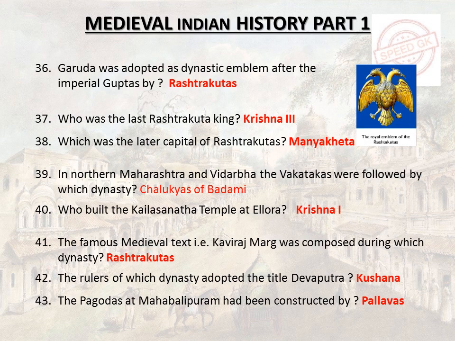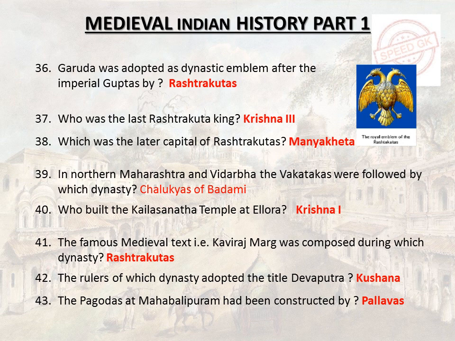Ellora caves of Maharashtra were built during the rule of Rashtrakuta. Which was the early capital of the Rashtrakutas? Vatapi. Garuda was adopted as dynastic emblem after the imperial Guptas by Rashtrakutas. Who was the last Rashtrakuta king? Krishna III. Which was the later capital of Rashtrakutas? Manyakheta. In northern Maharashtra and Vidarbha the Vakatakas were followed by which dynasty? Chalukyas of Badami.